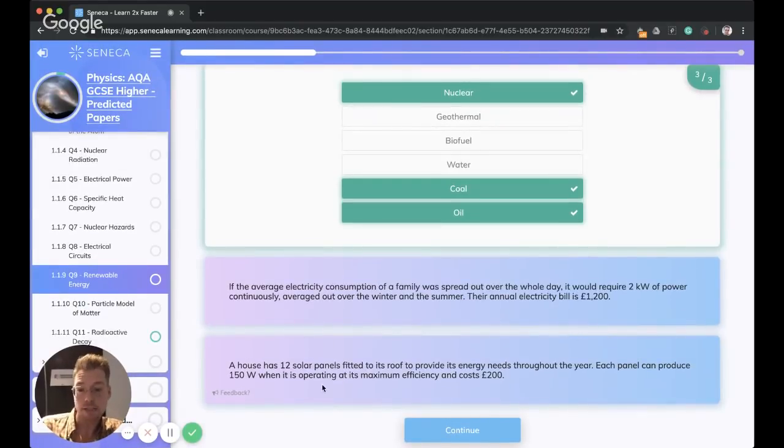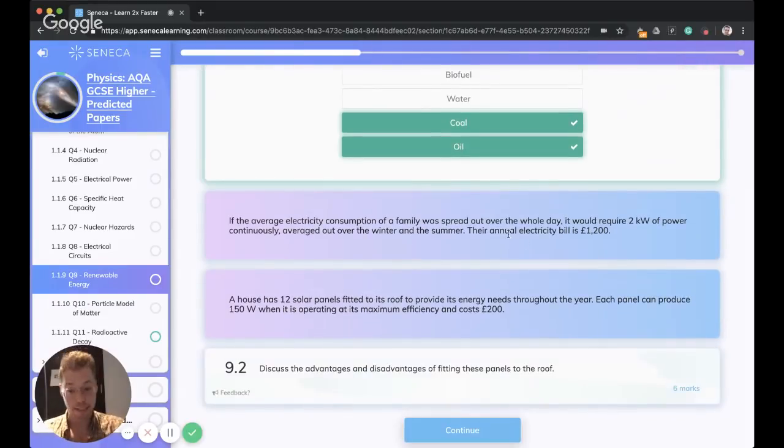And then a house has 12 solar panels fitted to its roof, and its energy is needed throughout the year. Each panel can produce 150 watts when it's operating at its maximum efficiency and costs £200. So again, here underneath I would write 12 solar panels, each 150 watts per panel and £200 per panel, because then I know those are the key facts that I'm probably going to be needing later.